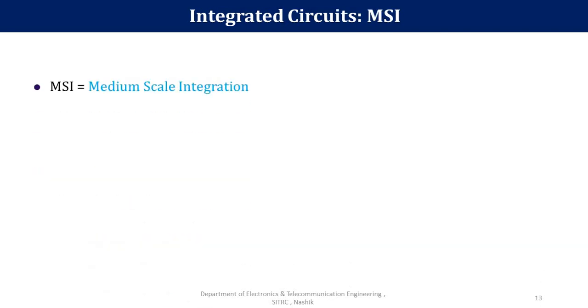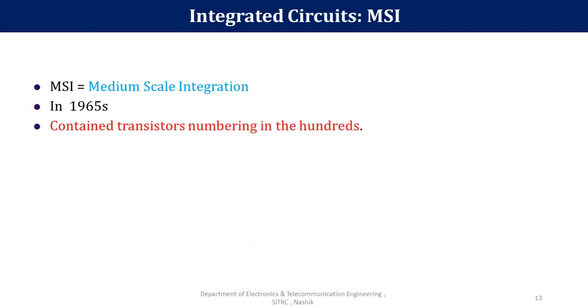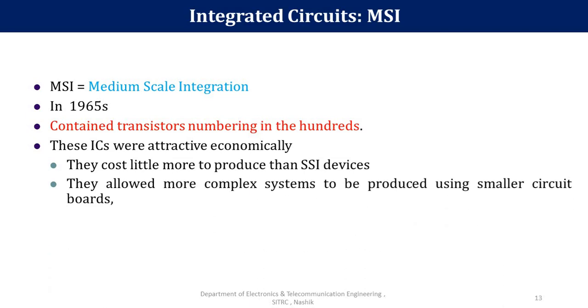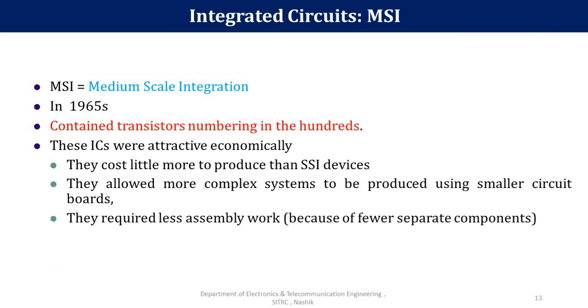Now the second technology is medium scale integration. This technology was invented in 1965 and it contains transistors from 10 to 100. Means maximum 100 transistors can be embedded by using this technology. Here these ICs were very attractive from an economical point of view and their cost to produce is very small compared to SSI devices. By using this technology, we can implement complex systems using small circuit boards also, and it requires very little assembly work.